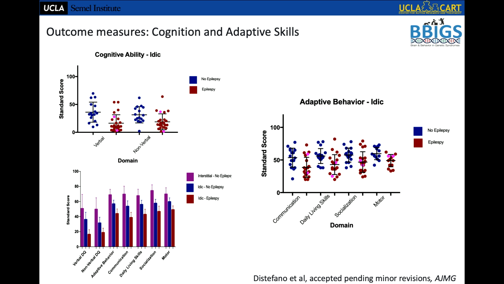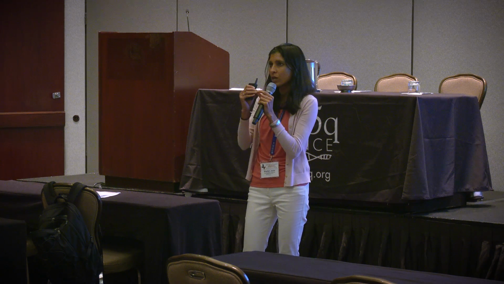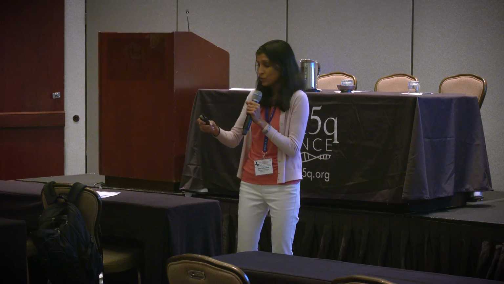So one thing that Charlotte and her team did, and Charlotte's next door giving a talk later, is they were creative with how they looked at the scores, and they created ratio IQ scores, which is taking the age equivalence of the child over their chronological age. And that gives you a little bit more granularity in the actual scores.